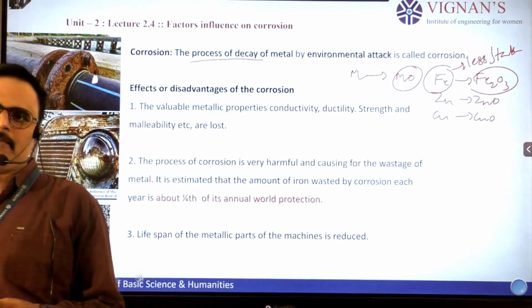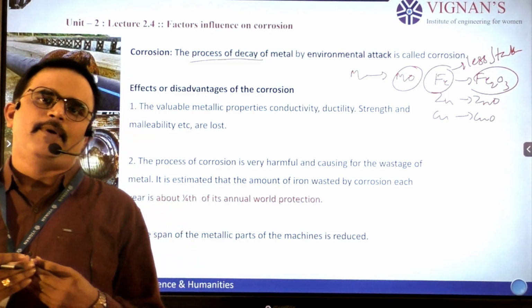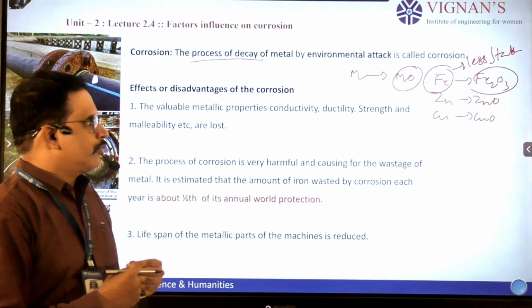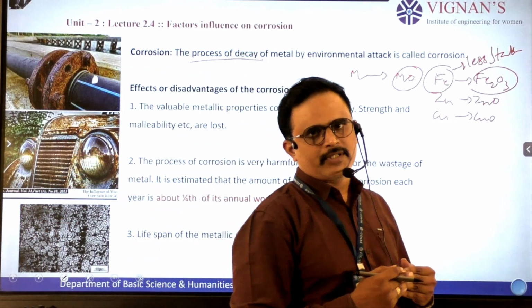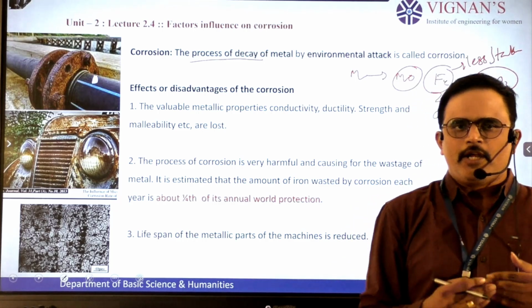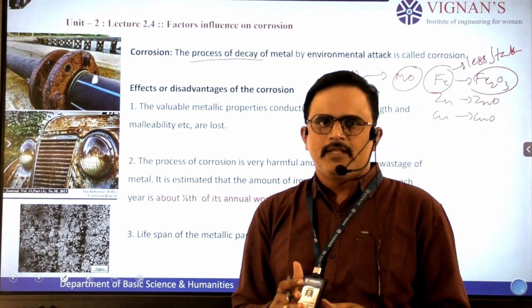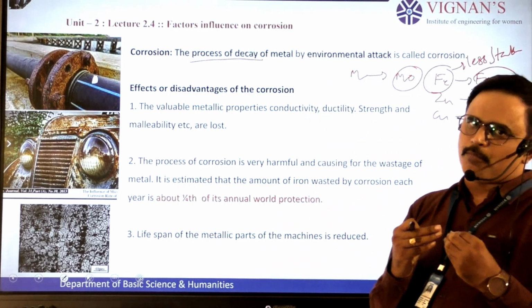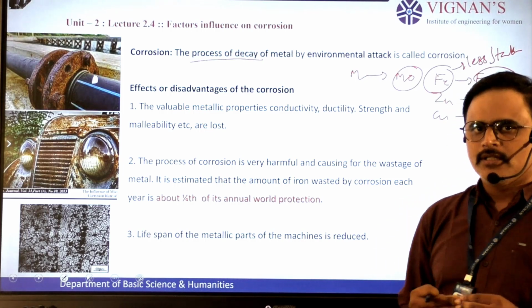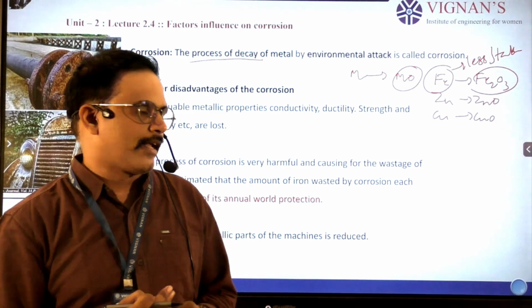That's why all the metals are available in ores as metal oxides. So after extraction in a metallurgical process, the metal naturally changes back into metal oxide form. This phenomenon we consider as corrosion, and that product is known as rust. The process is known as corrosion and the product is known as rust.